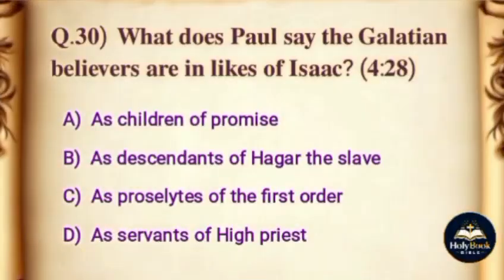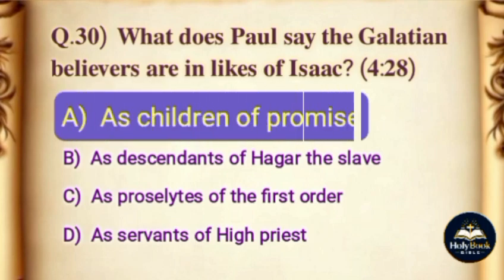Question: what does Paul say the Galatian believers are in the likeness of Isaac? Options: A. As children of promise. B. As descendants of Hagar the slave. C. As proselytes of the first order. D. As servants of the high priest. The correct answer is option A. As children of promise.